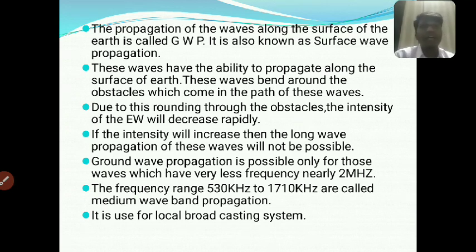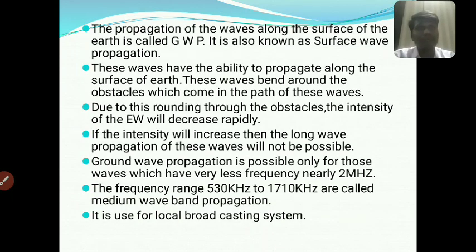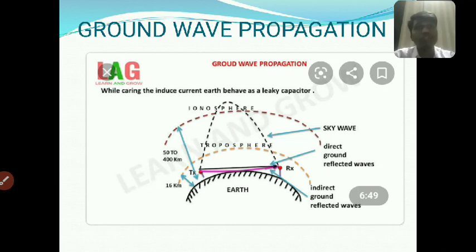These waves bend around obstacles which come in their path. The waves travel from the transmitting antenna to the receiving antenna, bending around obstacles in the path. This produces a diffraction pattern. We already know the properties of electromagnetic waves, interference and diffraction, because we use the diffraction pattern to bend around obstacles in the path.